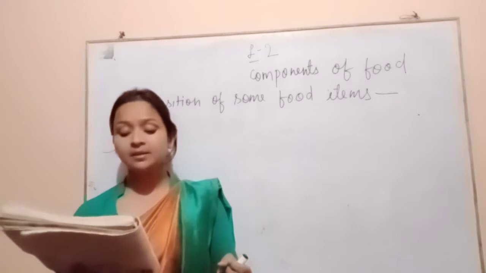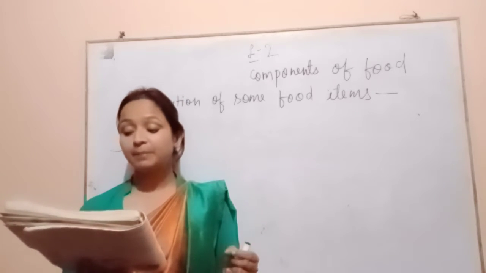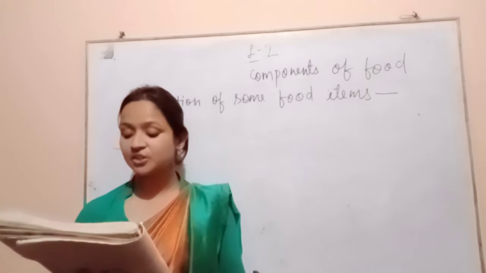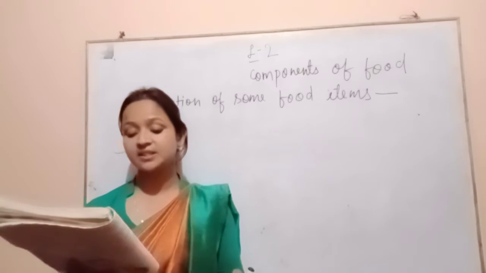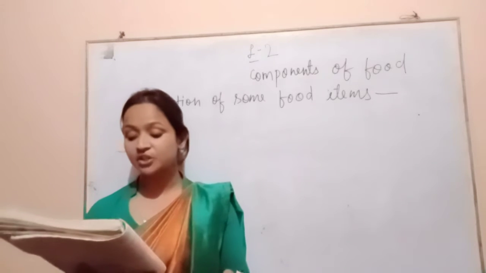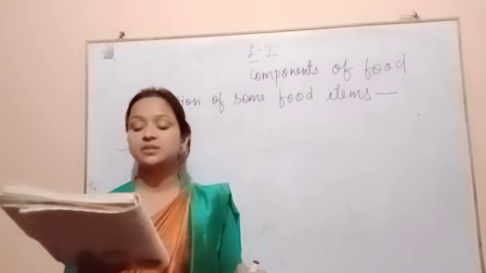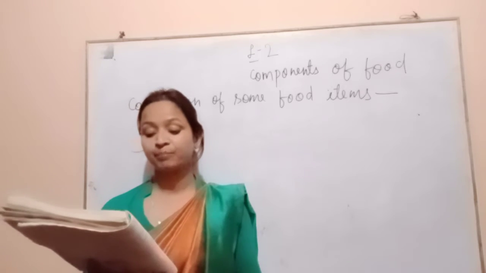In apple, 0.5% proteins, 15% carbohydrates, and fats traces. In orange, 1% proteins, 11% carbohydrates, and fats traces.